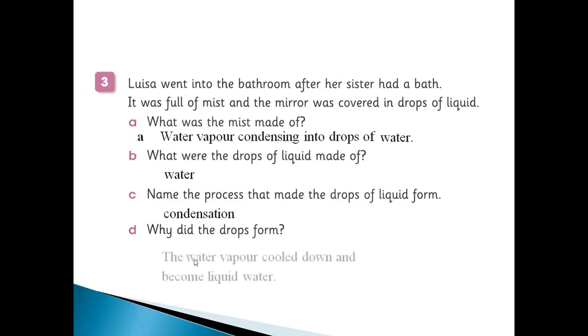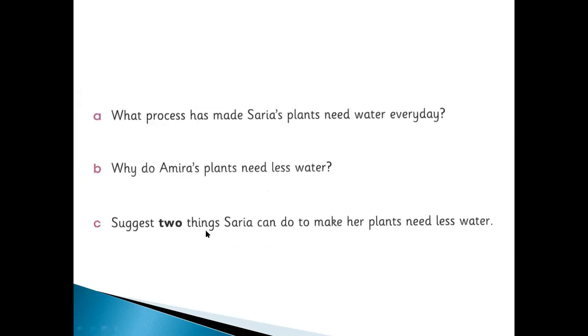The water vapor cooled down and became liquid water. How did this happen? When someone takes a bath in the bathroom, there is some fog, and when it cools down on the mirror surface, it changes into tiny drops of liquid water.